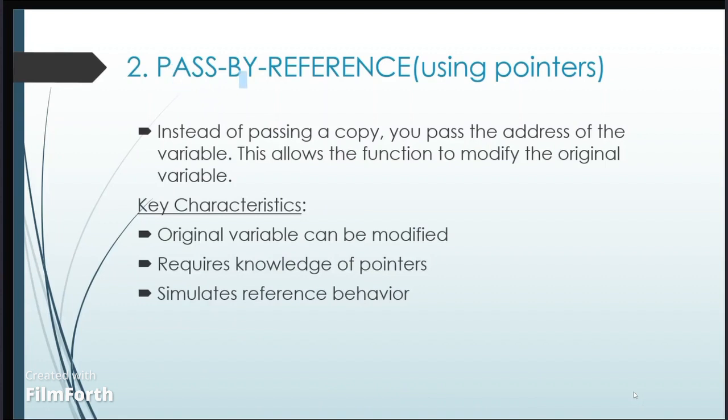And the second is pass by reference, using pointers. Here, instead of passing a copy, you pass the address of the variable. This allows the function to modify the original variable. The key characteristics are that the original variable can be modified. It requires knowledge of pointers and reference behavior.